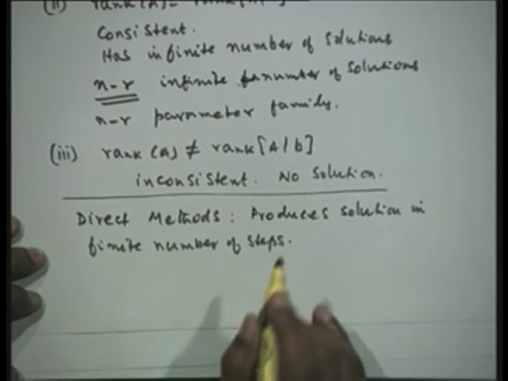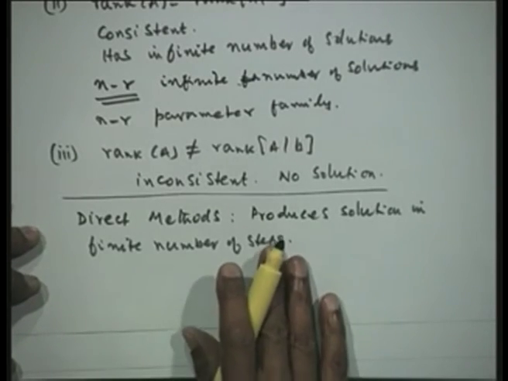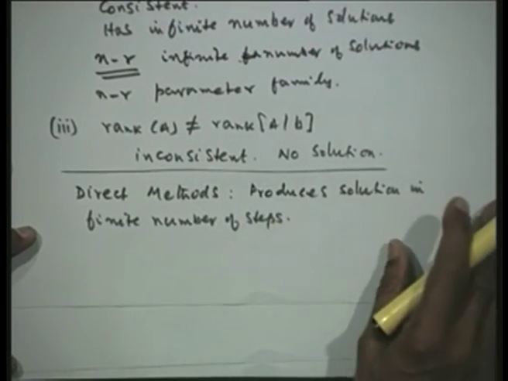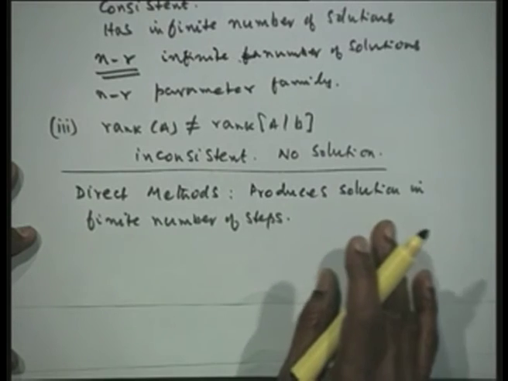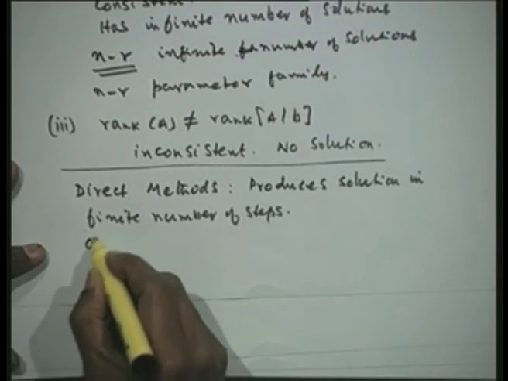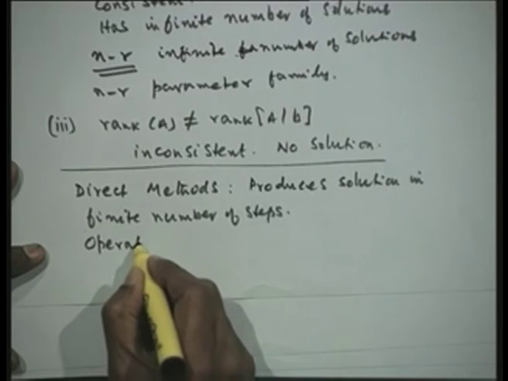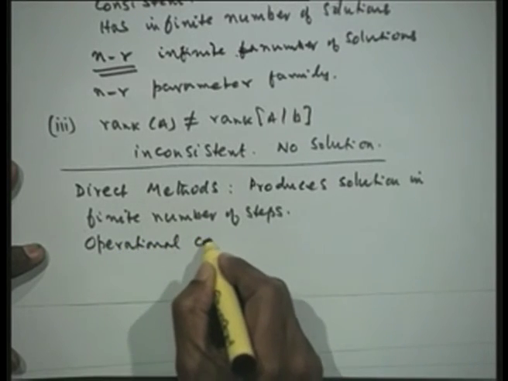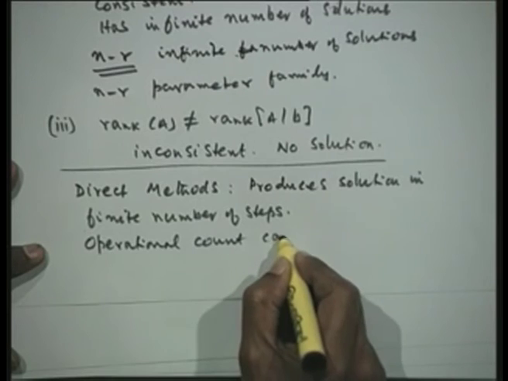Therefore we shall be able to give the operational count, the total number of operations in this particular method.